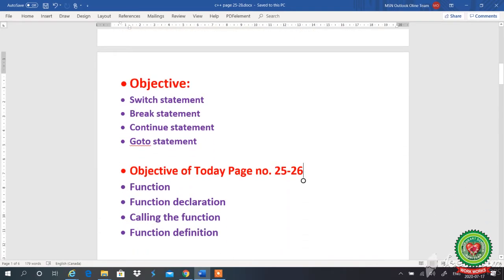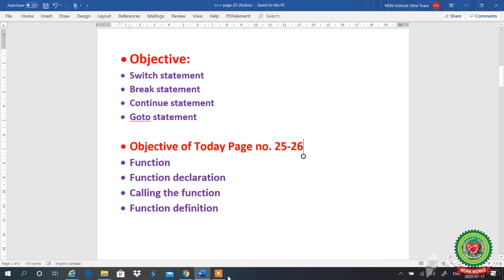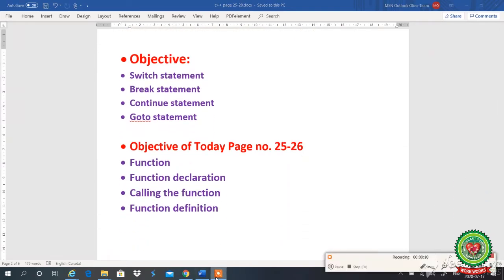In the last class we discussed different types of statements like switch statement, break statement, continue statement and goto statement. And in today's class we will cover page number 25 and 26 and we will learn what is a function. How to declare a function, means function declaration. How to call the function, means calling the function, and what is function definition.